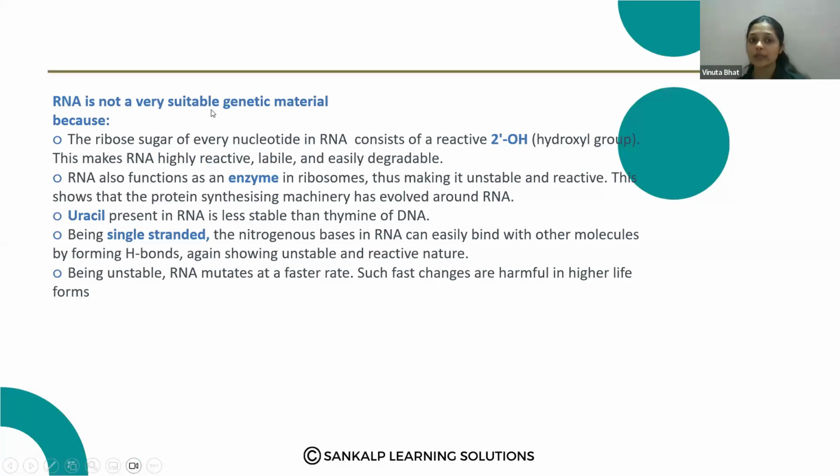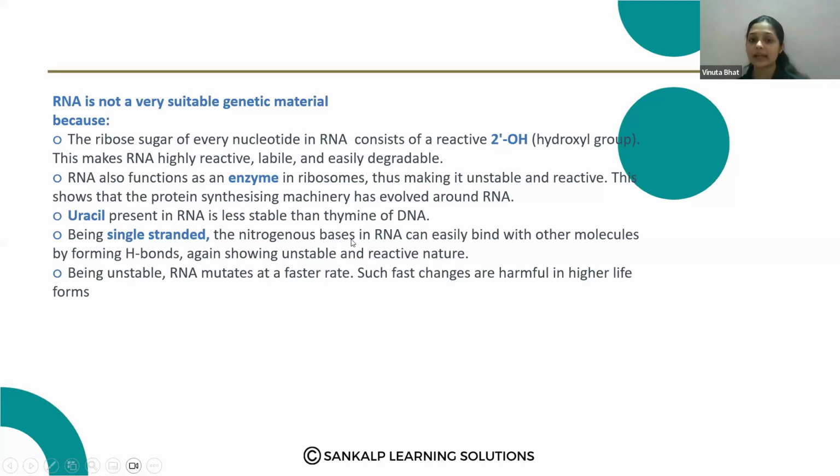RNA is not a very suitable genetic material. What is the reason behind this? Here, the ribose sugar of every nucleotide in RNA consists of a reactive 2' hydroxyl group, at the second carbon atom. And RNA also functions as an enzyme in ribosomes, thus making it unstable and reactive. And uracil present in RNA is less stable than the thymine of DNA. So uracil, that is less stable compared to DNA. Okay, and RNA is single stranded.